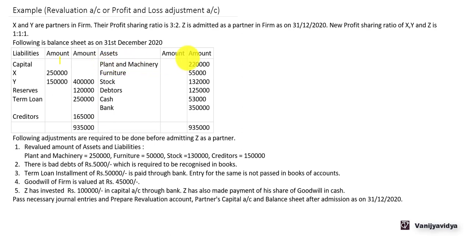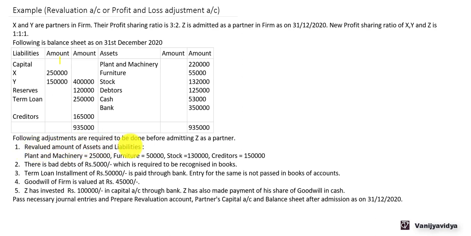Assets: plant and machinery 2,20,000. Furniture 55,000. Stock 1,32,000. Debtors 1,25,000, cash 53,000, bank 3,50,000, and the total of the assets side is 9,35,000. Now, the following adjustments are required to be done before admitting Z as a partner.